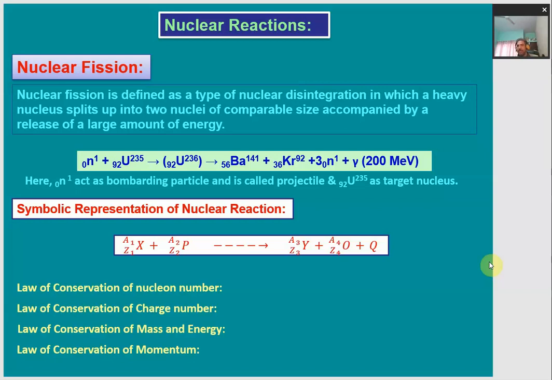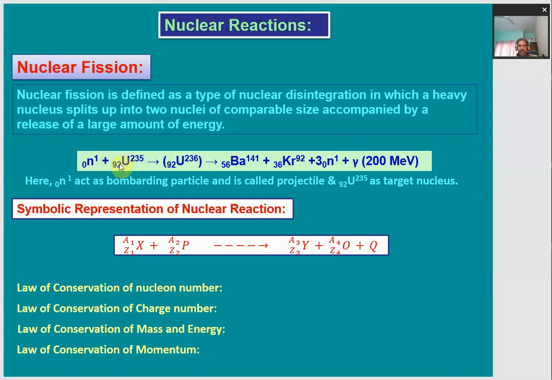This is done by hitting the heavy nucleus, called the target nucleus, with a fast moving particle. This fast moving particle may be a hydrogen atom, an alpha particle, or any other particle like a neutron, right?